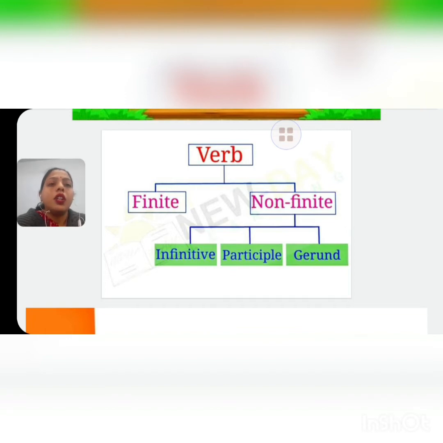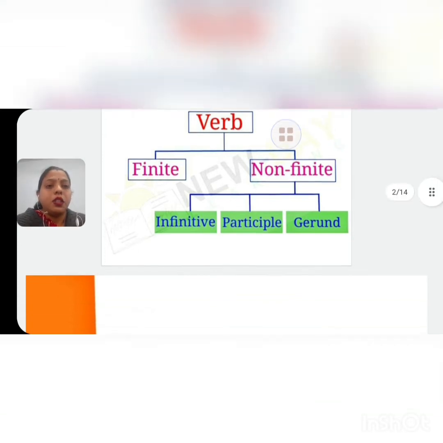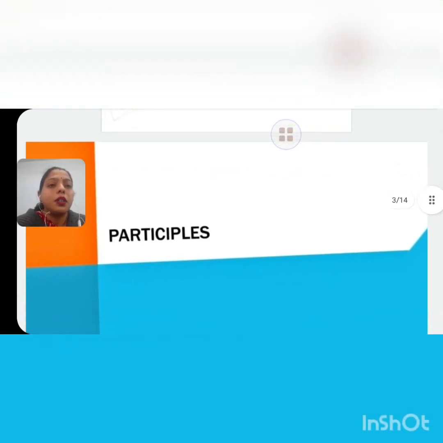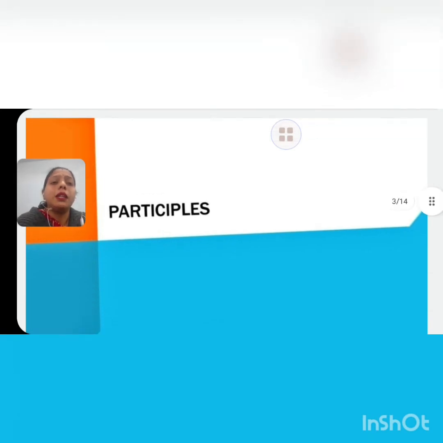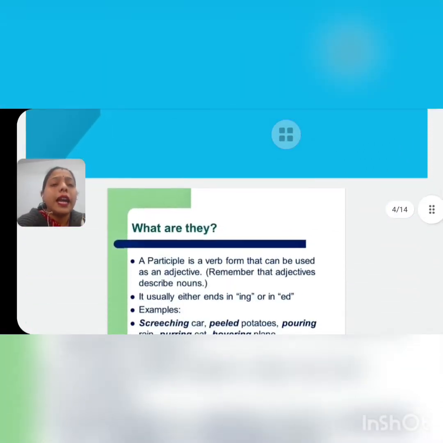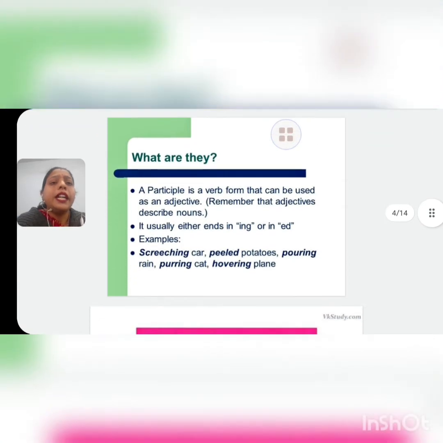Okay, so now I am going to start a topic which is participles. So children, what is participle? Participles are those verbs which act as an adjective in a sentence. Participles वो verb होती है जो sentence में adjective की जैसे act करती है. And it usually ends with ing or ed.